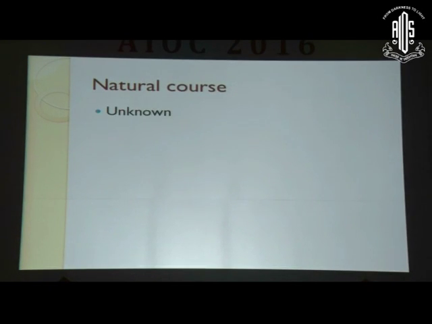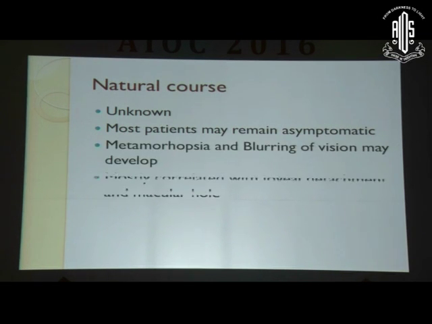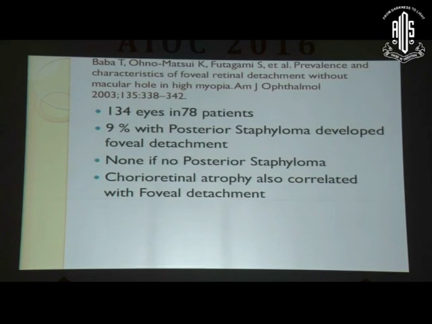The natural course at present is unknown, but most patients may maintain reasonably good vision and may remain asymptomatic. But when the patient develops a drop in vision, metamorphopsia, most often this is correlated with detachment of the fovea and or development of a macular hole. In this prospective study of 134 eyes, these authors reported that 9% of patients with posterior staphyloma developed foveal detachment, and if there was no posterior staphyloma, none of them developed posterior foveal detachment.